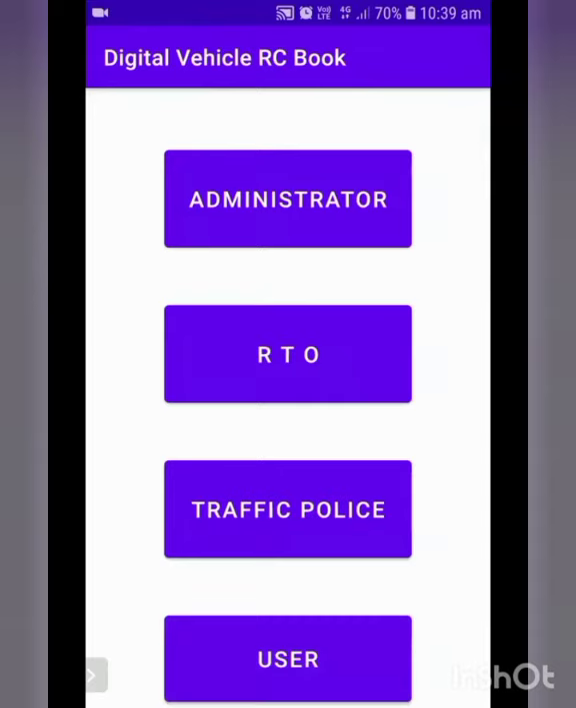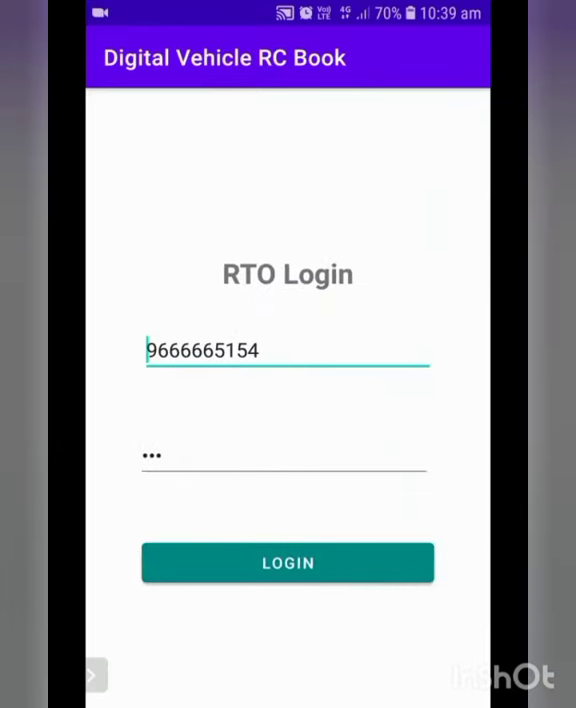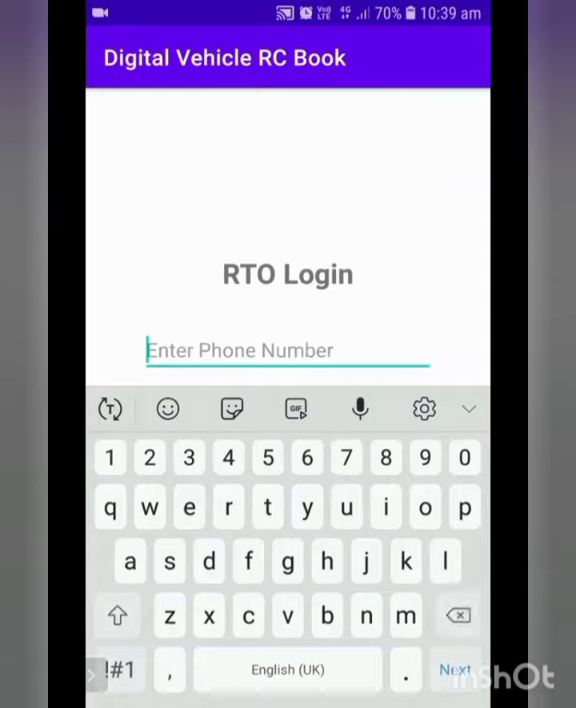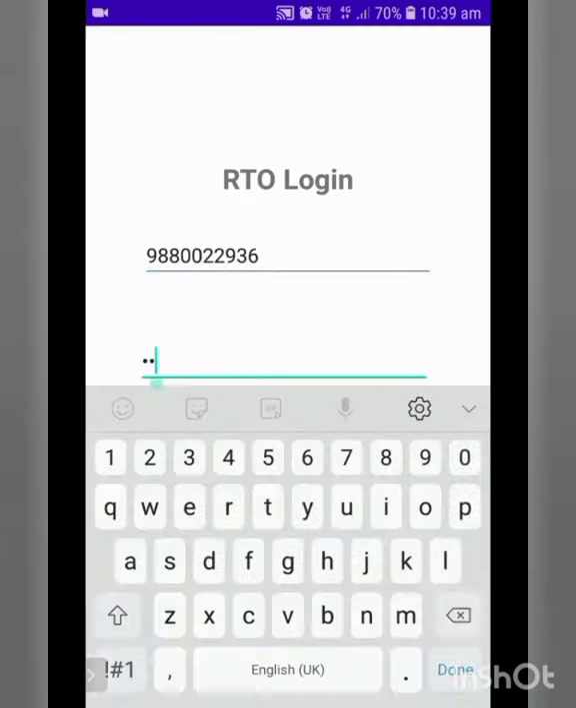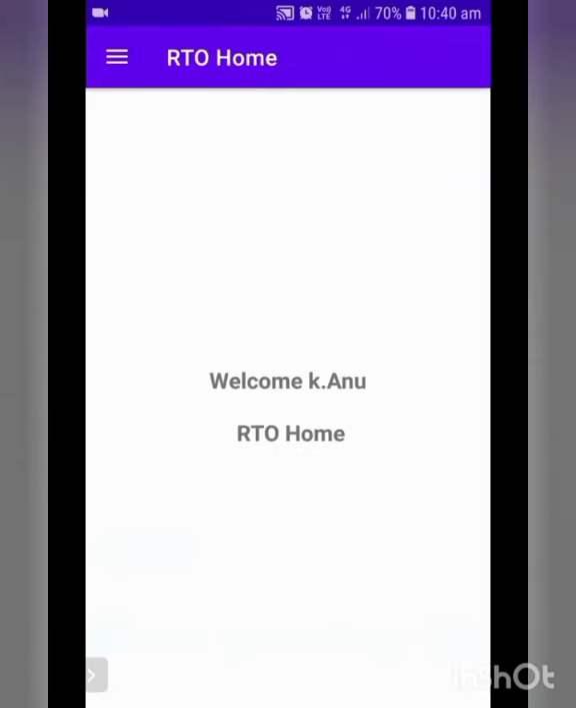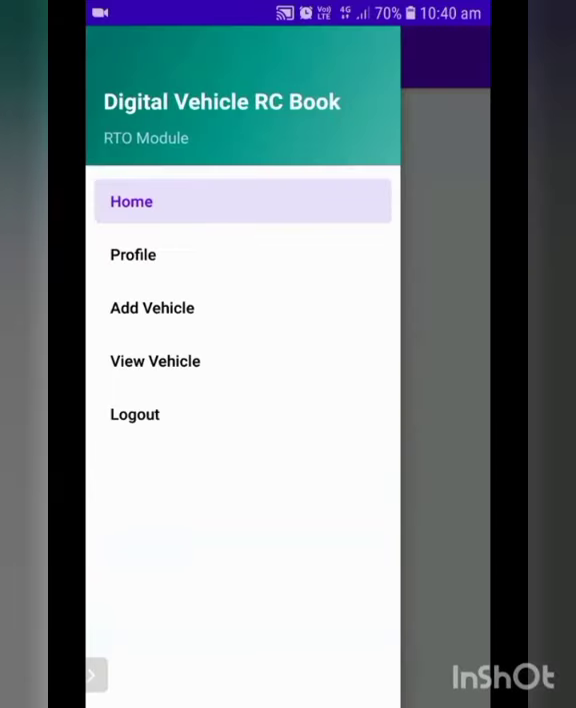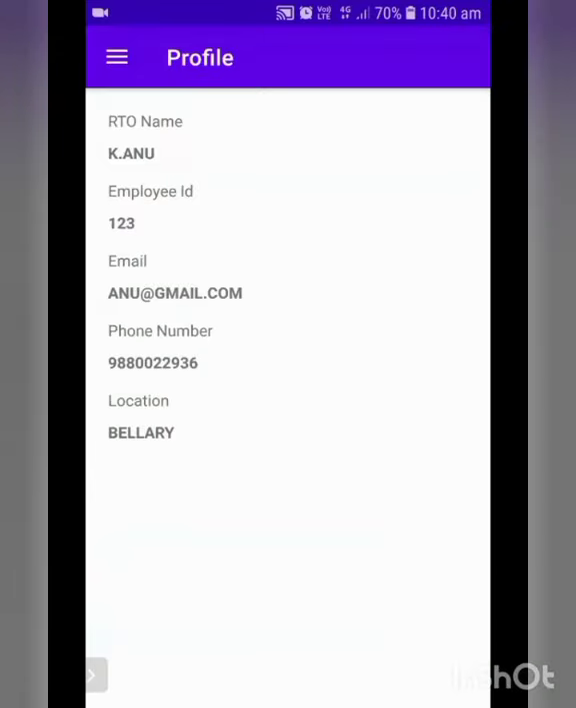Next, we will be getting the RTO page. After opening the RTO page, we have to log into the RTO page with the details which were created last. After login, we will be having the welcome page. In the welcome page, we'll be having profile, the RTO profile, that means the one which we have already logged in. So those details will be coming here.